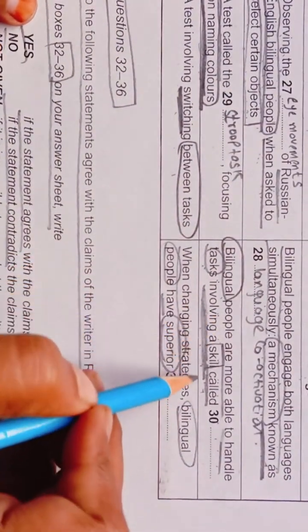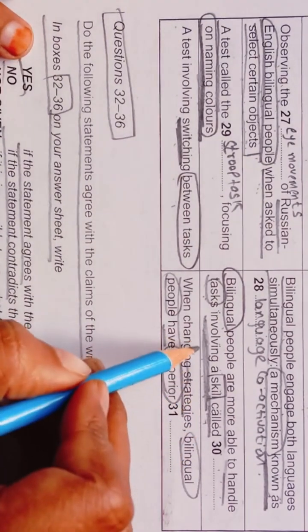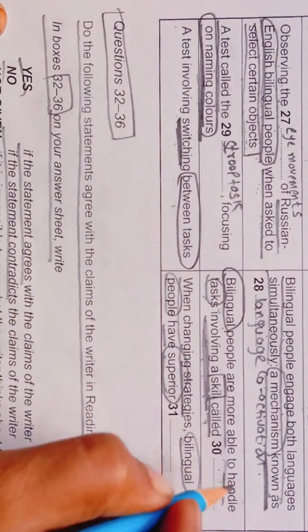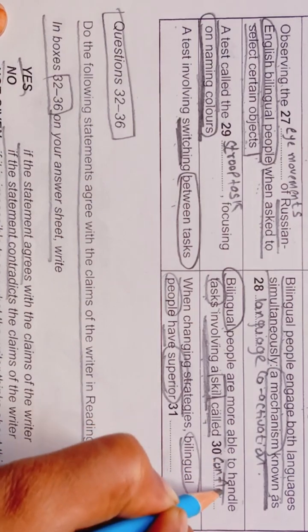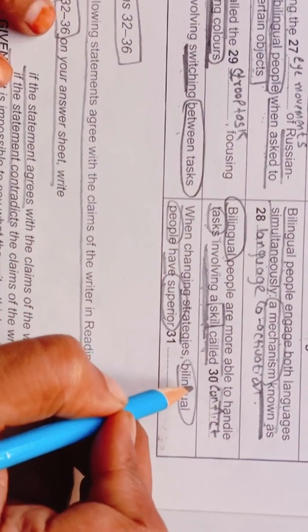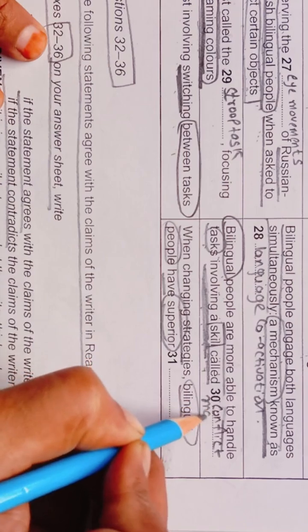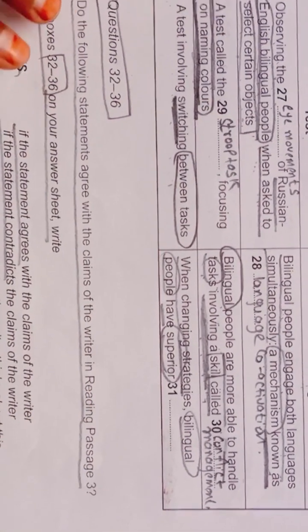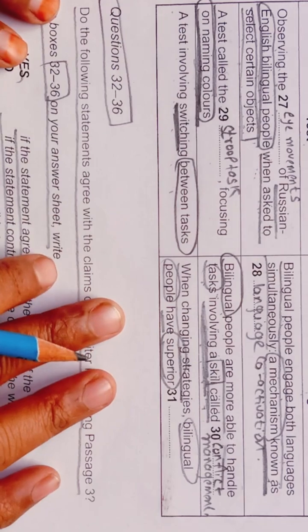So bilingual people are more able to handle tasks involving a skill called conflict. Check for the spelling: C-O-N-F-L-I-C-T, conflict management. Okay, so we are getting our answer.